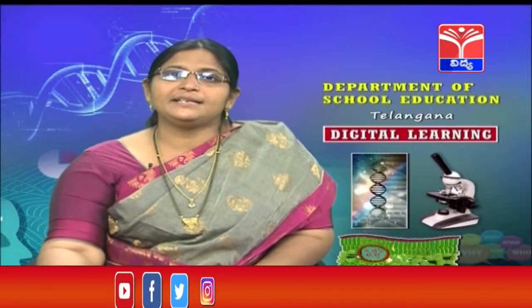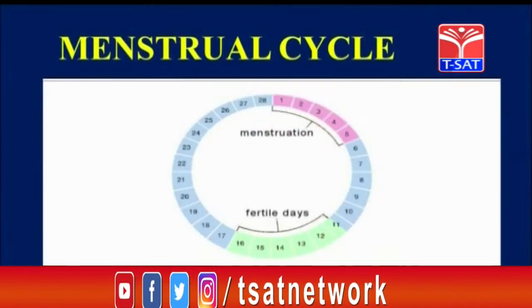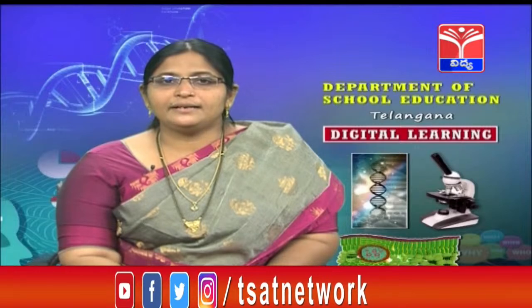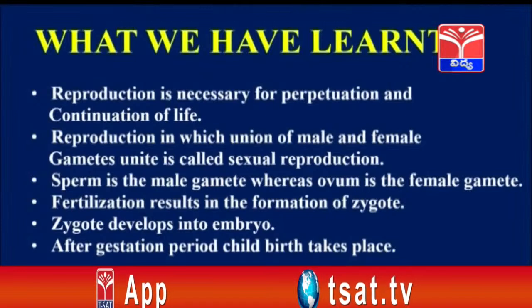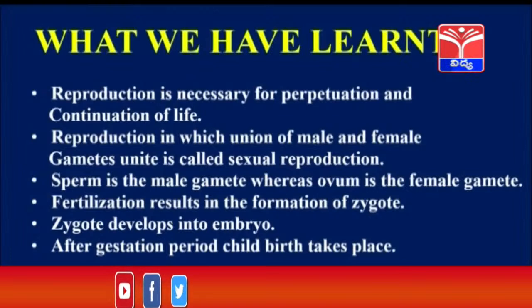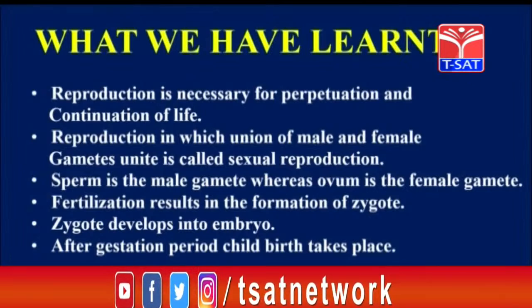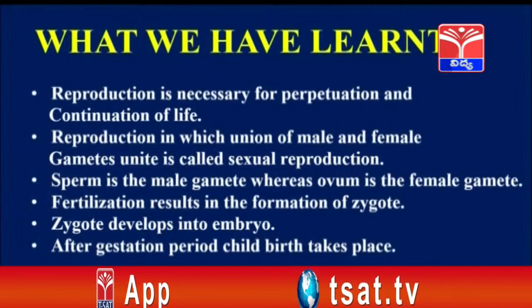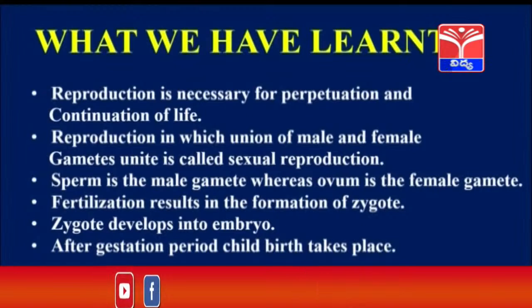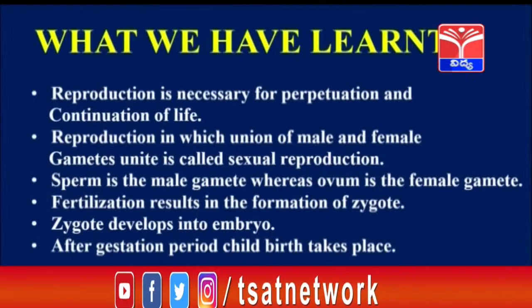So now let us recapitulate what we have studied till now. I hope, children, you have understood the lesson. Let us see now what we have learnt. Reproduction is necessary for perpetuation and continuation of life. Reproduction, in which union of male and female gametes takes place, is called sexual reproduction. Next, sperm is the male gamete, whereas ovum is the female gamete. Fertilization results in the formation of zygote. Zygote develops into embryo. After the gestation period, the childbirth takes place.